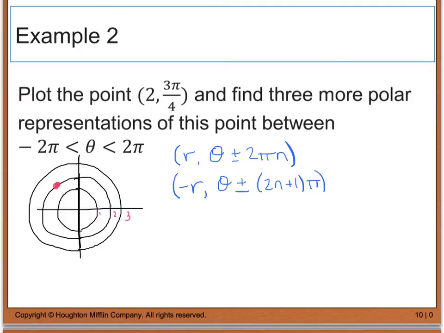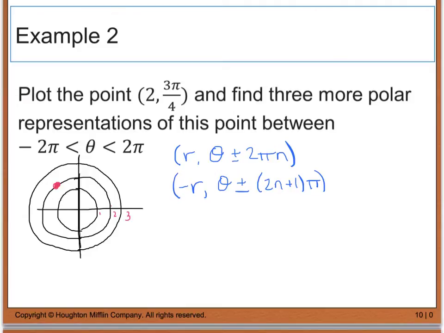So if I am sitting right here at our point that we just found and I add, with n equal to 1, I'm really going to be adding an increment of pi to it because I'm going to go 1 pi, 2 pi, 3 pi, which is going to put me down in this quadrant. If I replace n with a 2, then I have 5 pi. So if I start at this point, then I'm going to go 1 pi, 2 pi, 3 pi, 4 pi, 5 pi. So essentially we're adding or subtracting some increment of pi.